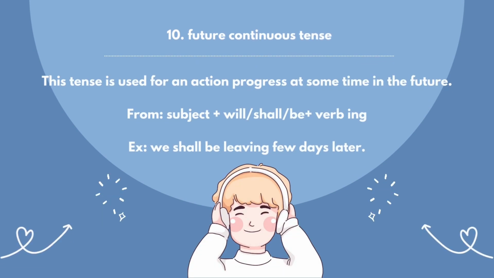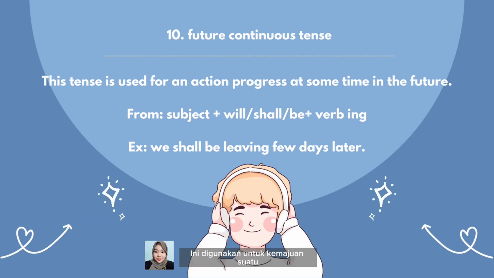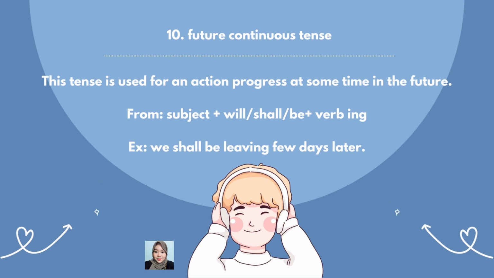10. Future continuous tense. Previously, let's look back a little at the simple future tense. Anyone still remember the meaning? As a reminder, the simple future tense is one of the simple tenses that is used to talk about a future condition. Apart from that, there is also the continuous, which functions to express an ongoing action at a certain time. This tense is used for an action in progress at some time in the future. And this tense has the form subject plus will plus be plus verb ing. For example, we shall be leaving a few days later.